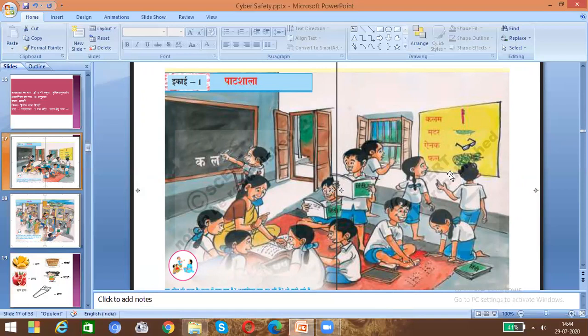And here one boy and girl are looking at some words matched with pictures. What is there? The word ka, la, ma, kalam. Kalam means pen. Pen picture is given. Ma, ta, ra, matar. Matar means peas, that vegetable. I, na, ka, ainak. Ainak means spectacles. Fa, la, fal. Fal means fruit. So this is the situation of the classroom, and we know what the children will do in the class. So this is a Pathshala.